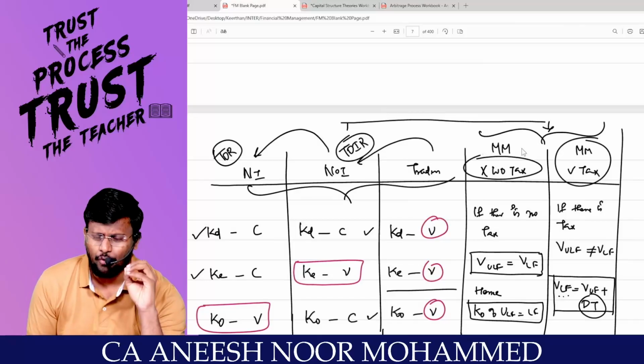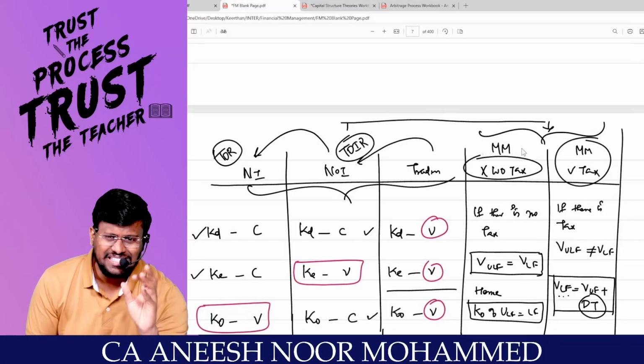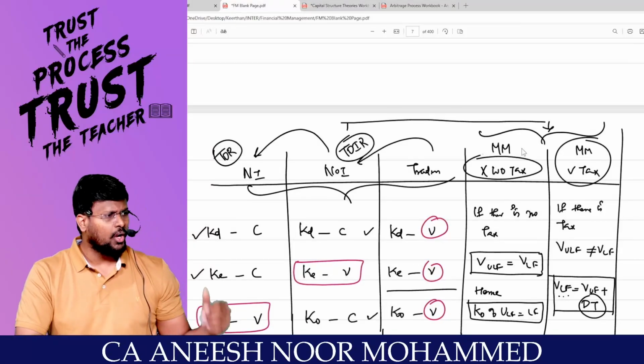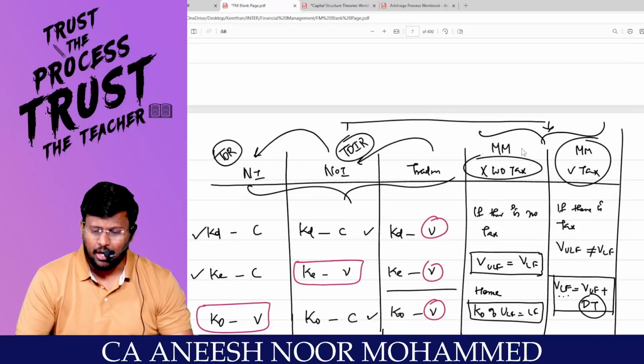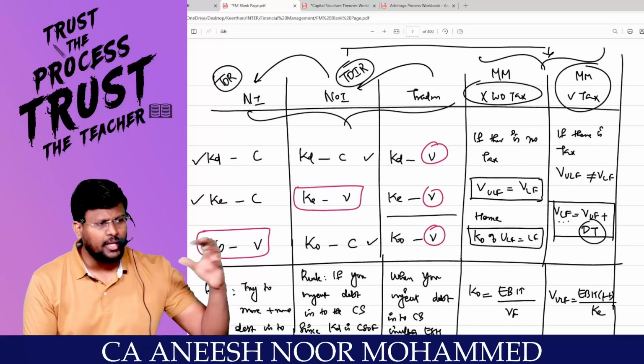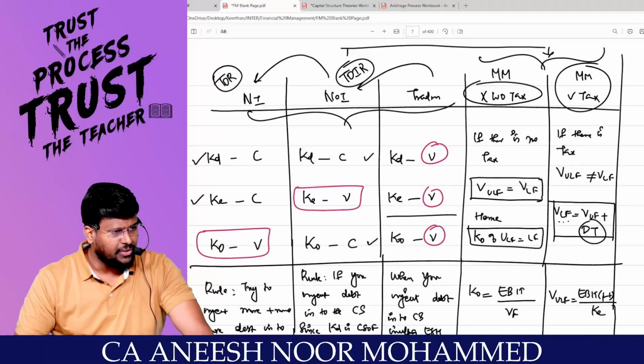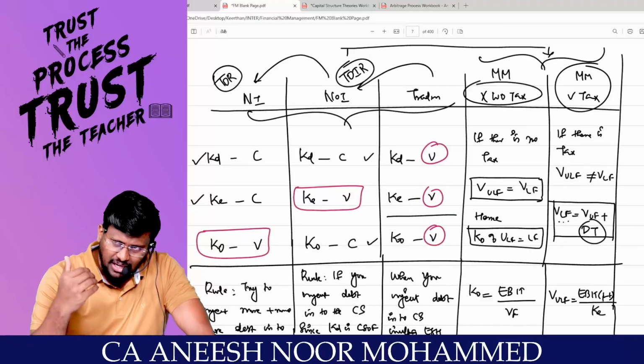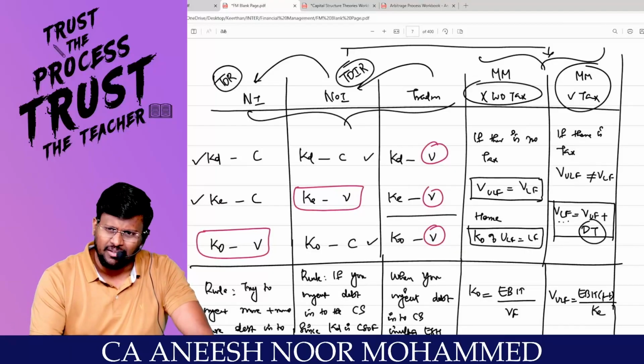If there is no tax, what a shareholder or a debt holder gets as returns from the levered firm will be equal to what he will get from the unlevered firm. So if there is no tax, according to MM, value of unlevered firm is equal to value of the levered firm. If that is the case, KO of unlevered firm will be equal to KO of the levered firm. Are you with me? If both KO are the same, and the earnings available from both companies are the same, then why should those companies have different value?